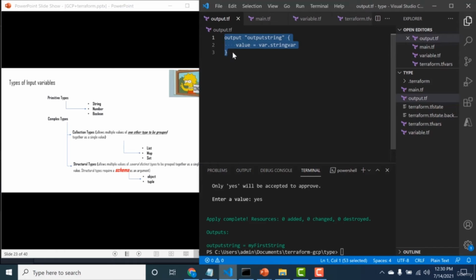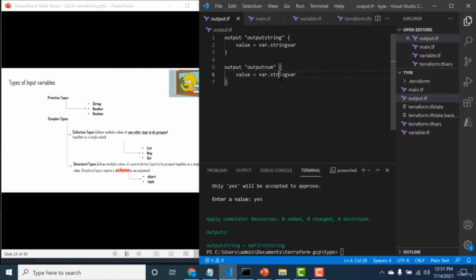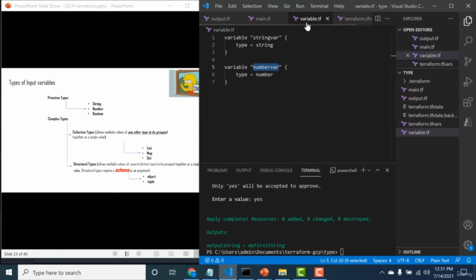So I'll just copy this. I'll just do a num, and the value I will get from here, I'll just copy it here. So in this particular example, this particular number I am assigning in my variable.tf. I'm sorry, I am declaring in my variable.tf, and the values I will assign once I run the Terraform apply. So let's do that.